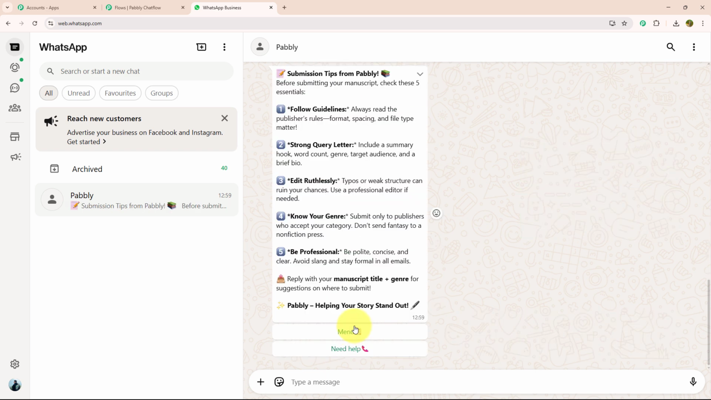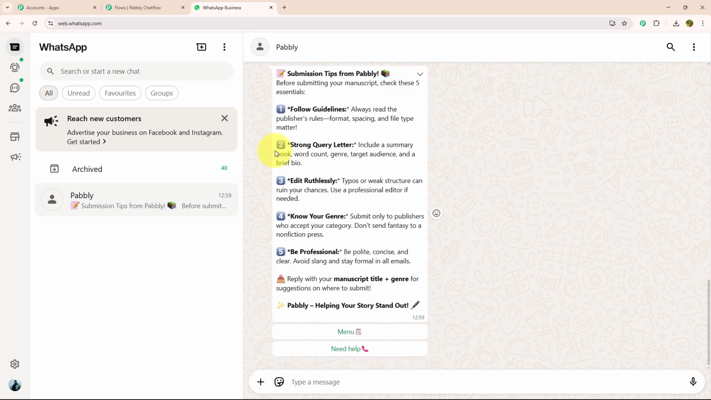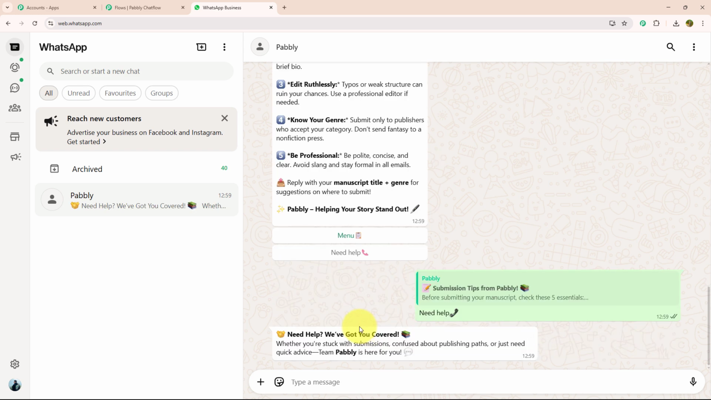As soon as I have selected submission tip, they have provided me all the guidelines and tips that are required to submit a manuscript in 5 pointers. With that also, they have provided me 2 action buttons, menu and need help. Let's click on need help this time. As soon as I have selected need help, they have delivered a message which says need help, we have got you covered. Whether you are stuck with submission, confused about publishing path or just need quick advice, Team Pabbly is here with you.